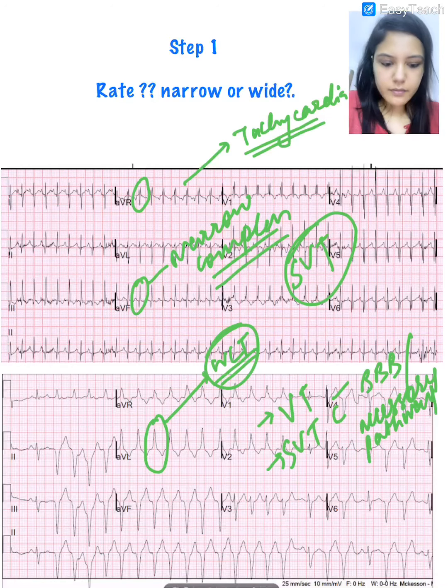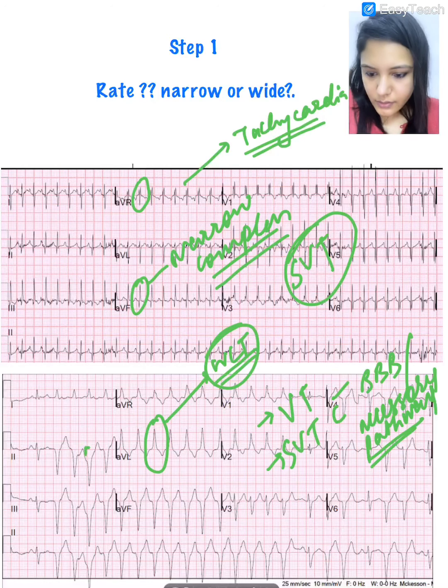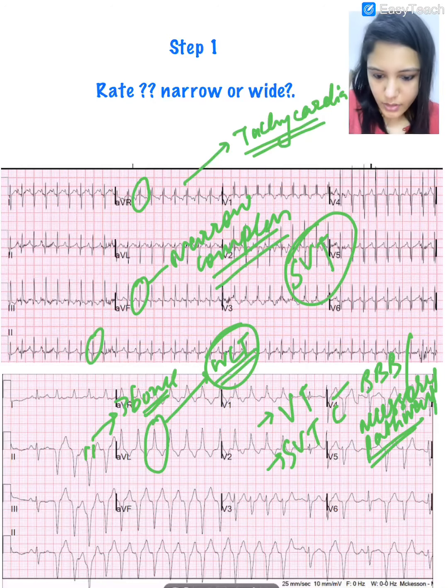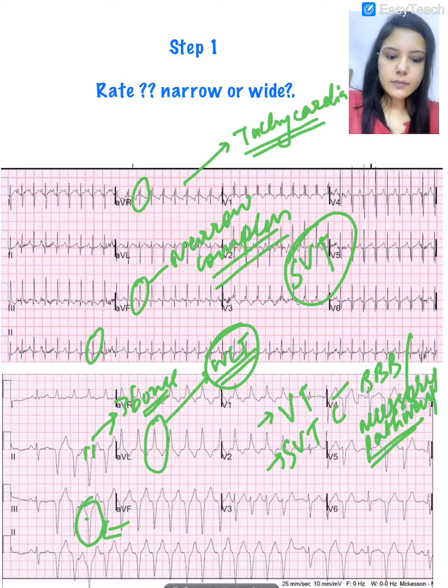I hope that we are clear with this basic differentiation. Look here, the QRS duration is much more prolonged than here. It is more than 3 boxes here. Look at this QRS complex. So that is our first step, the initial step while looking at the ECG.